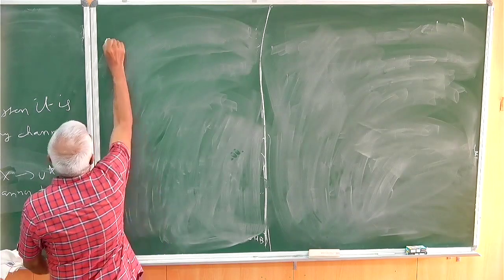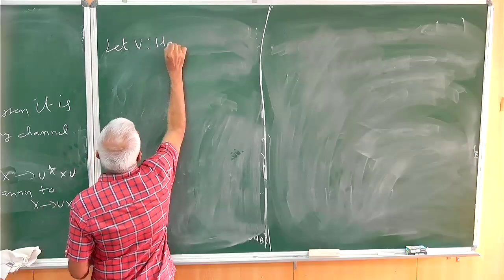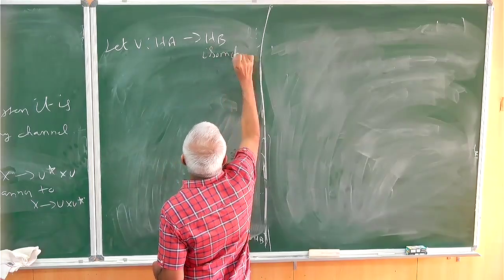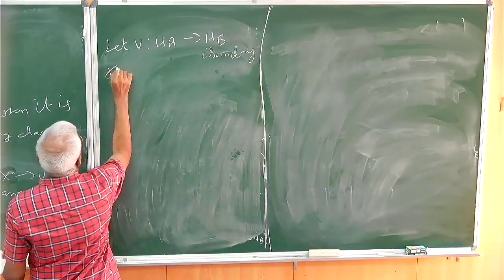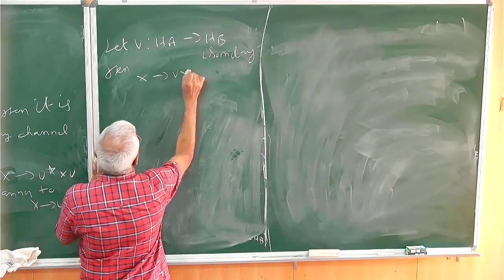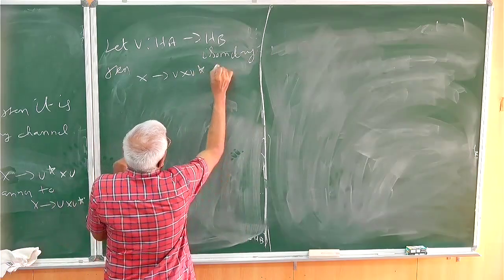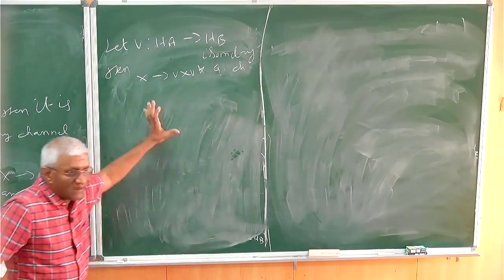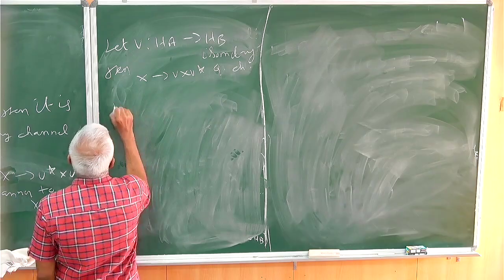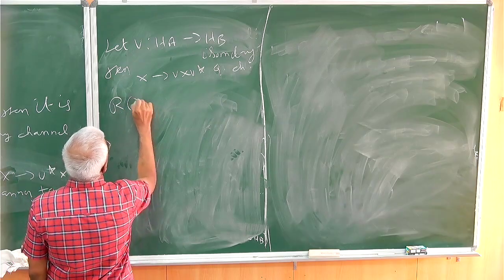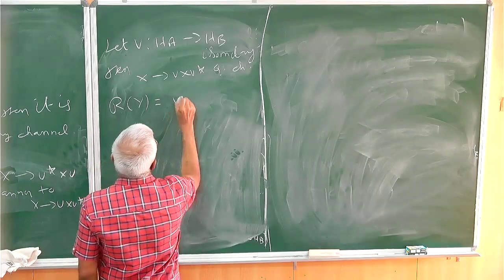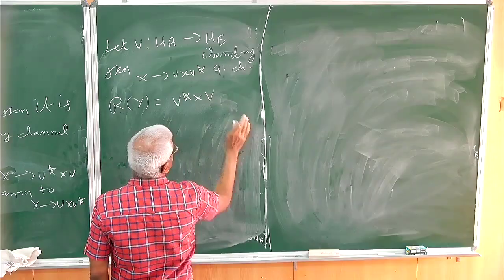Okay. So let V from HA to HB be an isometry. Then, of course, X to V x V star is an isometric channel. It's a quantum channel. That is, it is completely positive and it preserves the trace. Now you define R of Y, because it's from the other space, R of Y equal to V star Y V, which will not preserve the trace.